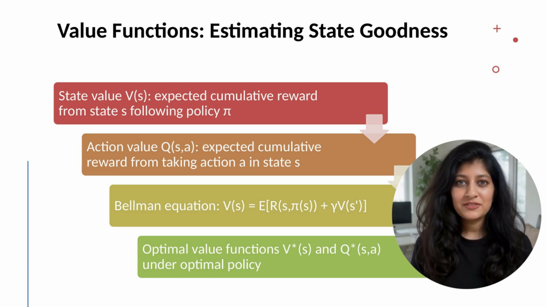Optimal value functions V* and Q* are values under the optimal policy. They satisfy V*(s) = max_a Q*(s,a), and Q*(s,a) = E[R(s,a) + γV*(s')]. Knowing Q*, we extract the optimal policy: π*(s) = argmax_a Q*(s,a). The beauty of value functions: once we have them, optimal policies follow immediately. So RL algorithms often focus on computing value functions, deriving policies afterward.